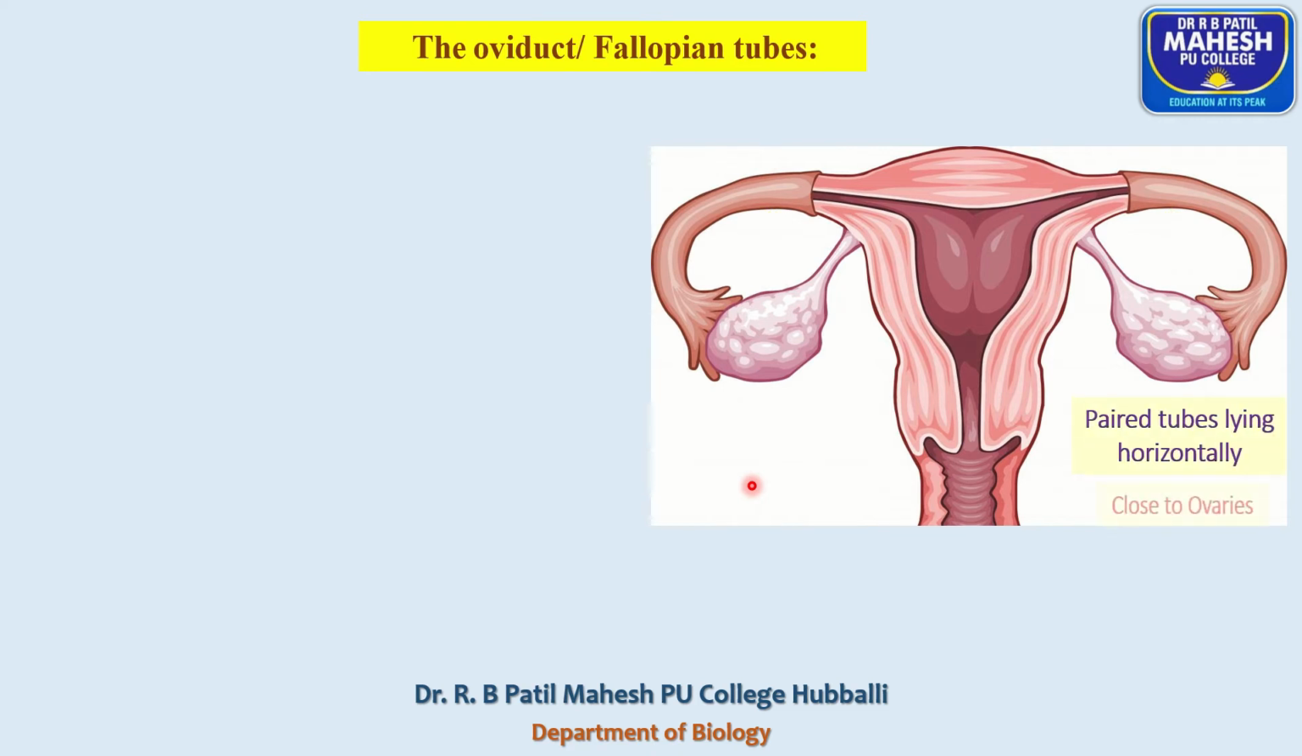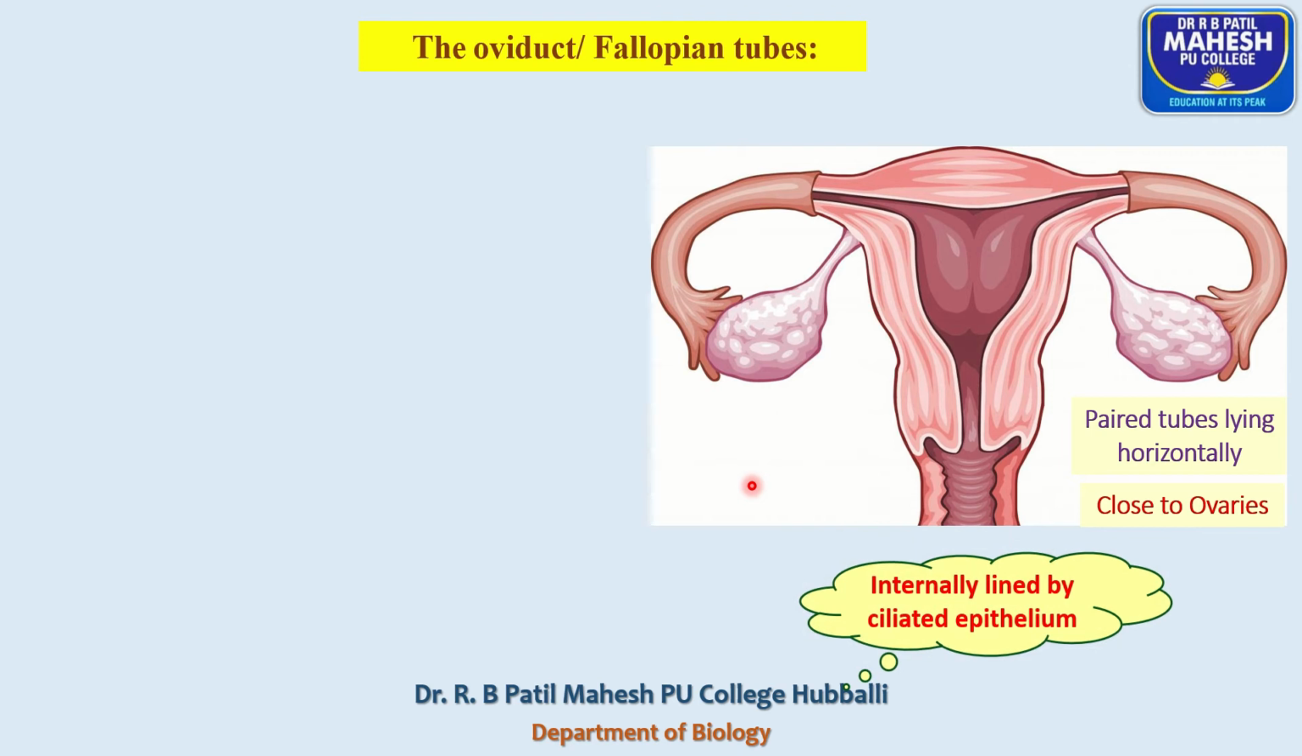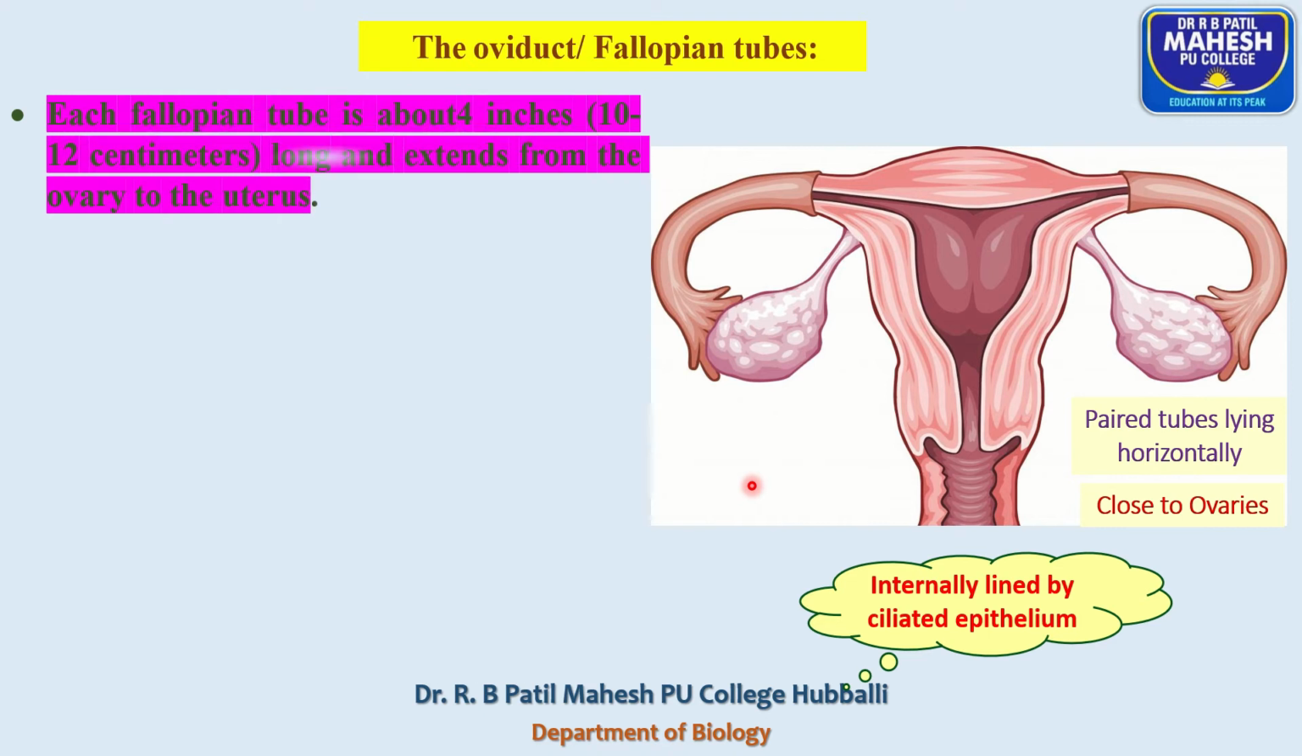Coming back to the fallopian tube, it is internally lined by ciliated epithelium. You already know that the female gamete is non-motile. Once it is released into the fallopian tube, with the help of the ciliated epithelium, the ovum reaches the site of fertilization. So a pair of oviducts, each fallopian tube, measures about 4 inches,